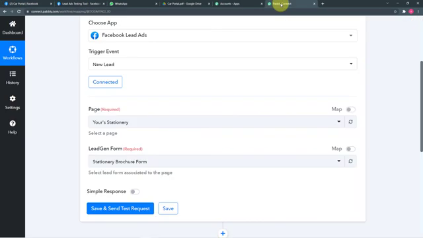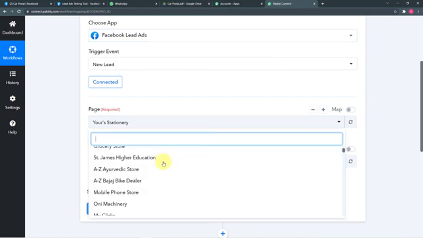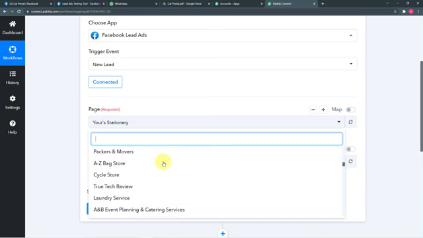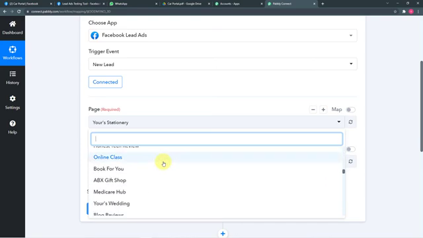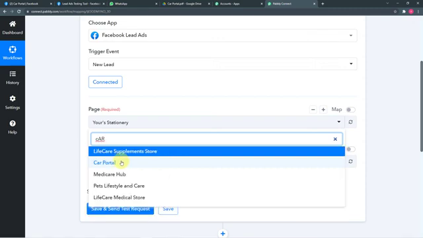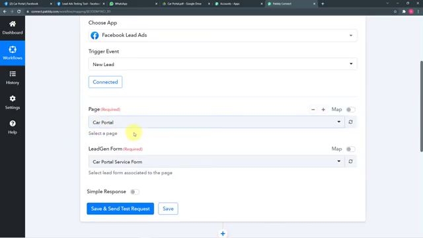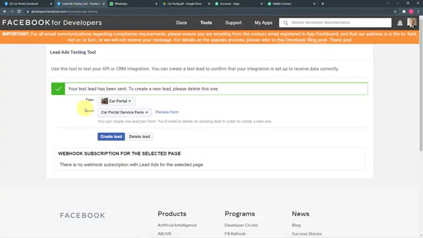In Pabbly Connect, when you click in this field, you will find all the pages that you have created in Facebook. These are all the pages that I have created, and my page is the car portal. So I'm going to search for it. This one. I have selected my Facebook page like this, and you can see the lead generation form gets automatically selected because we already have one lead ad form running here, car portal service form, right?